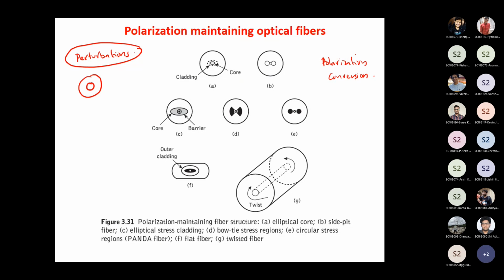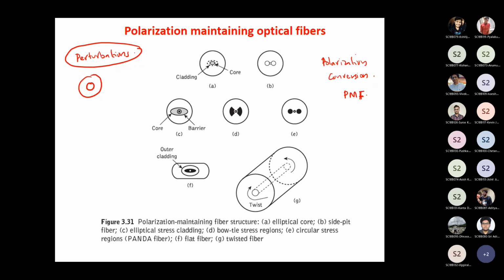You call such fibers polarization maintaining optical fiber, PMF. So these kinds of fibers are quite costly. So people generally don't use these optical fibers in optical communication links. In an optical communication link, the distance between transmitter and receiver could be as large as thousands of kilometers. So that means you need lots of fibers, and if the optical fiber is very costly, then laying these kinds of optical links is going to be expensive.